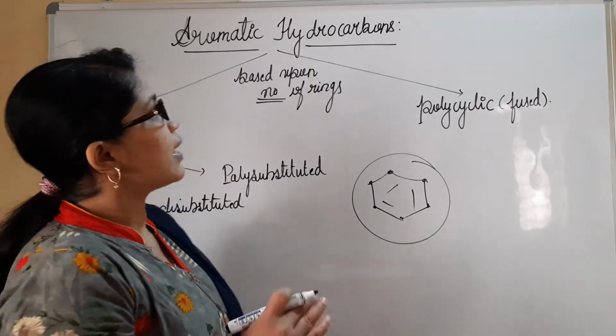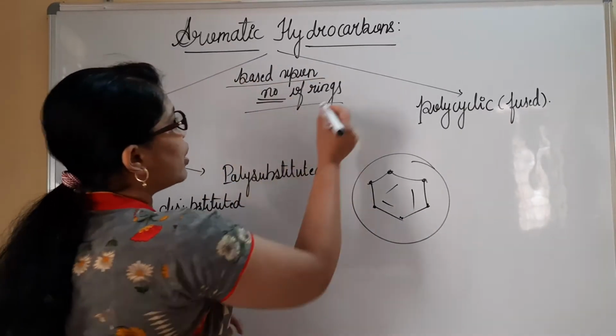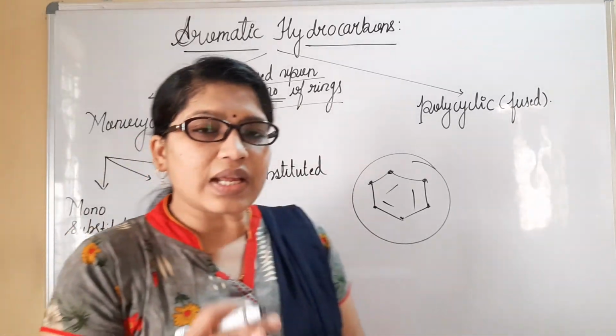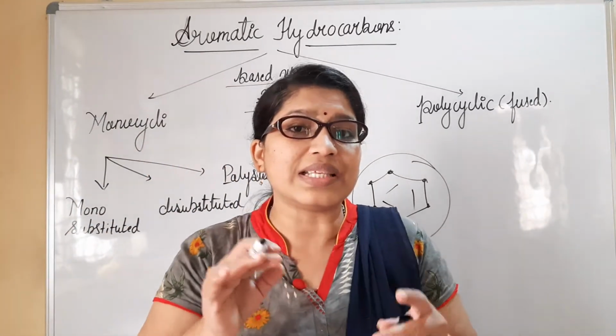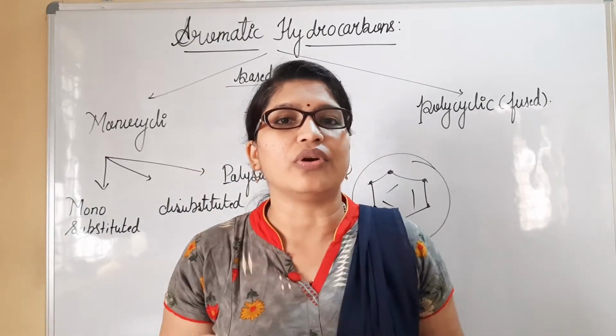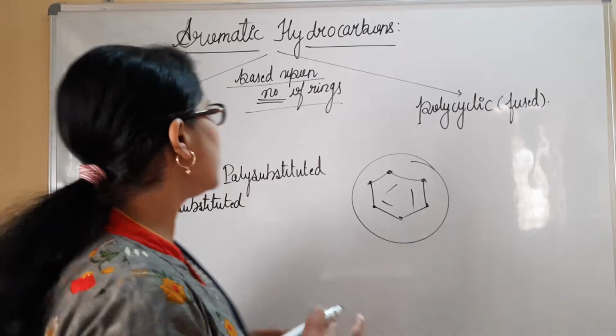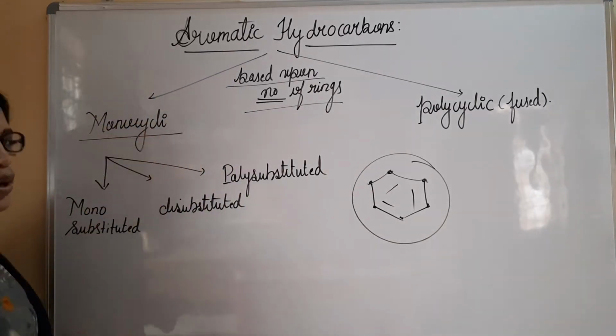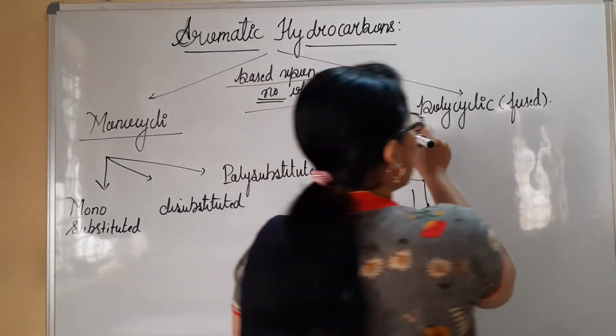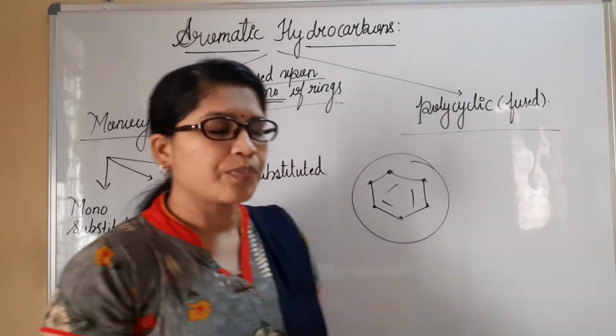Now we have classification based upon the number of rings. How many rings of benzene are present in a given molecule? Based upon that, we have two broad categories: monocyclic aromatic hydrocarbons and polycyclic aromatic hydrocarbons.